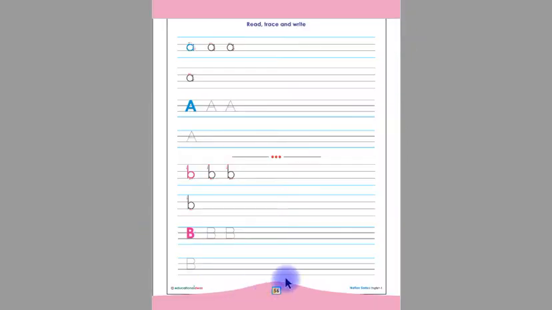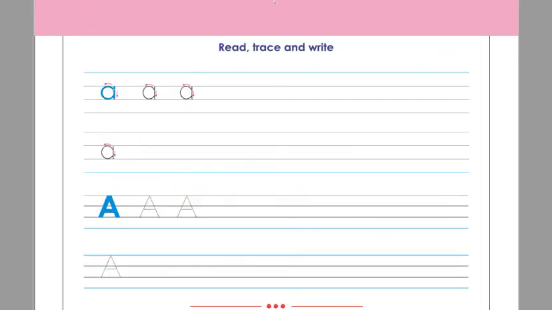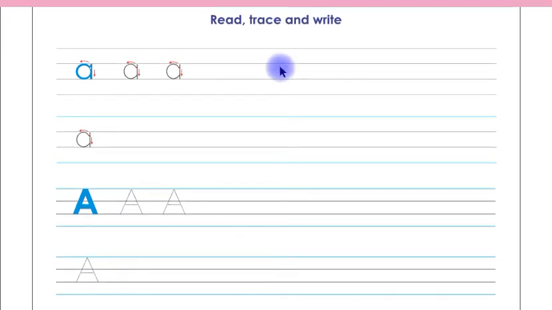Today we are going to learn from page number 56. On this page, children, you are going to read, trace and write the letters in small letter shapes and in capital letter shapes. This is letter A in small letter shape, children. You have to trace this letter and then you have to write this letter on these 4 lines by yourself.